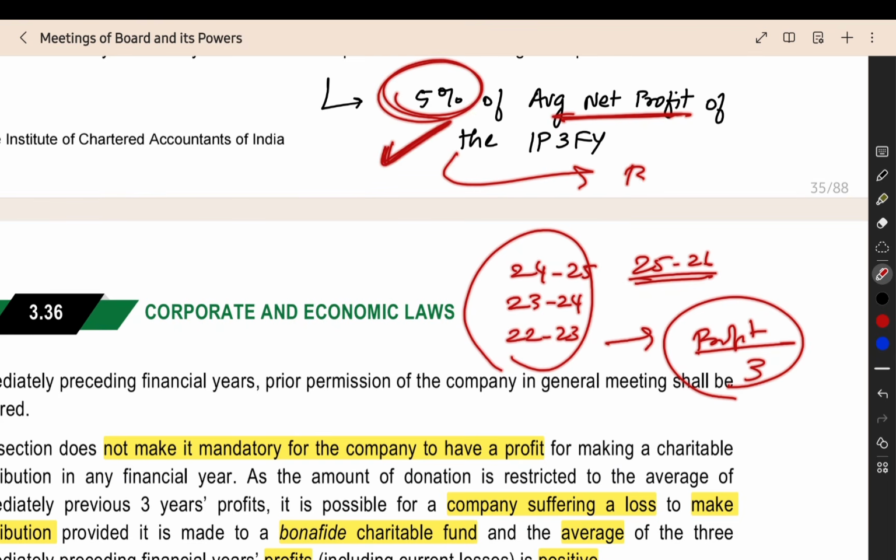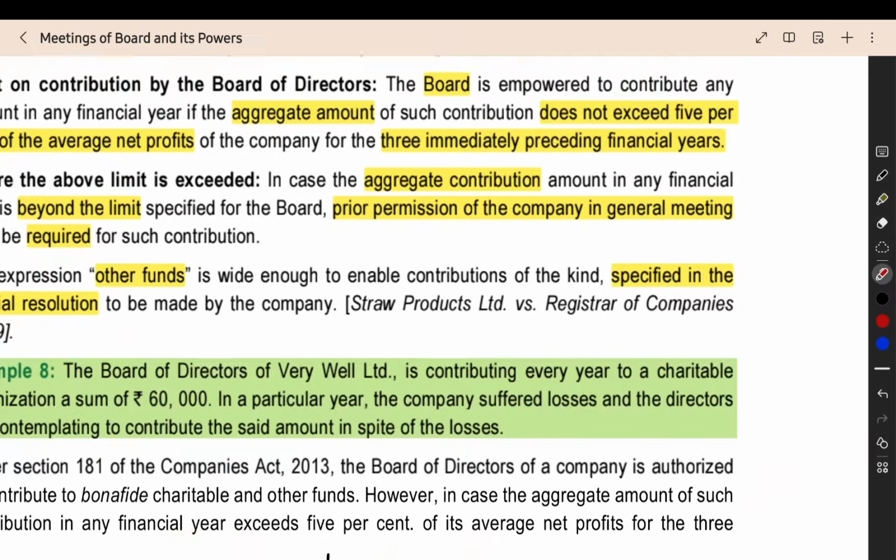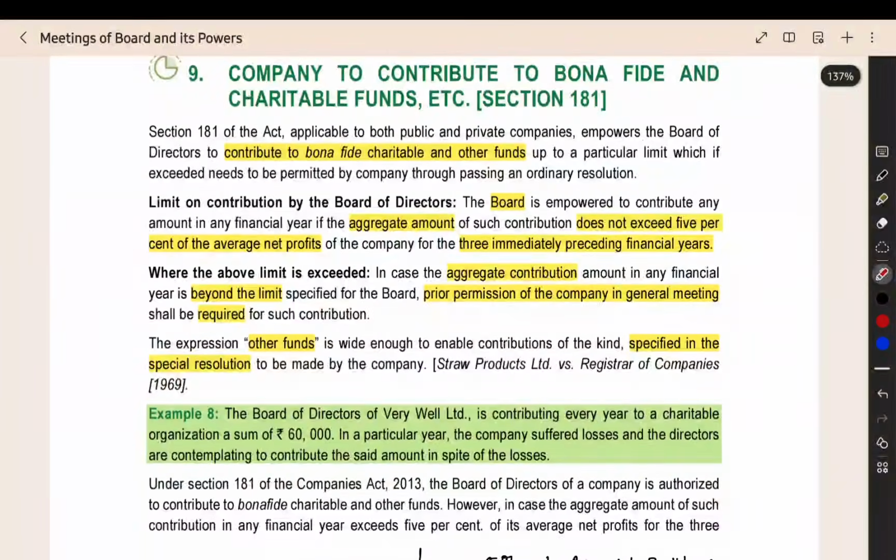This is through the board. The board can contribute only this much. If you want to contribute more than that, you have to get the approval of the members in the general meeting. After that, you can contribute as much as you want. But 5% is the limit for the board of directors. So here, prior permission of the company in general meeting is required beyond the limit.